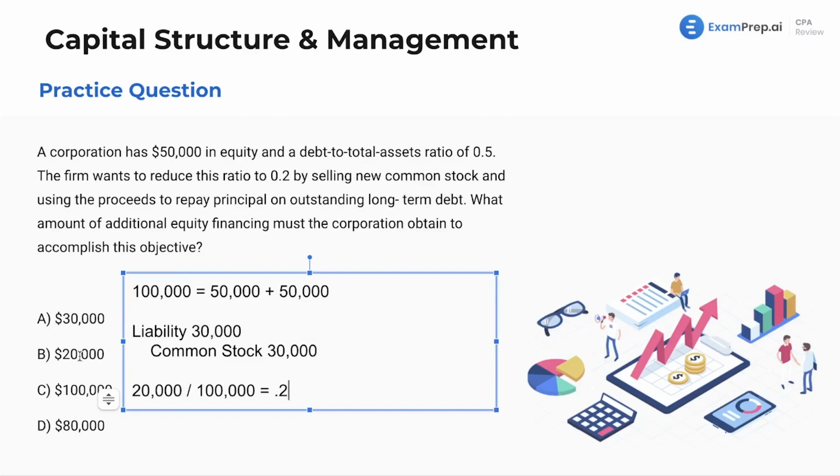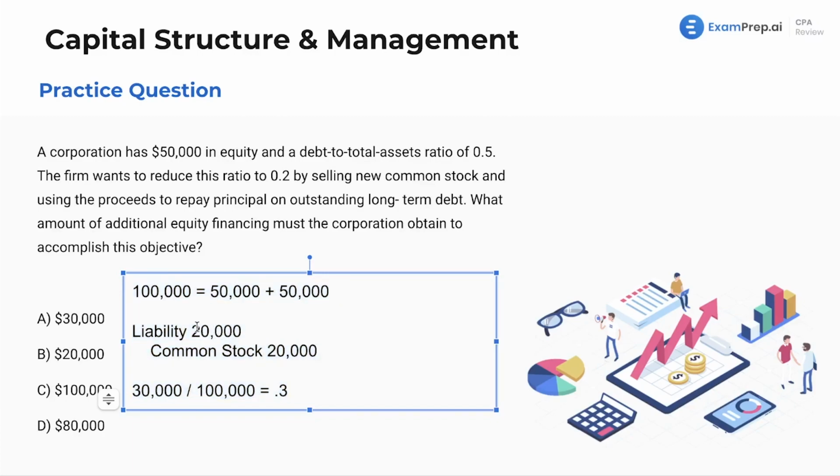But let's just run through the other ones just to show you. So what if we actually do 20,000 instead? This was originally 50. This would bring us to 30, and 30 divided by 100 is 0.3. So not our answer. And to be honest, you can also see that everything else is higher, so it's not going to bring us to that proper 0.2. If we do 100,000, this is actually going to make us go negative, and 80 would make us go negative, so that wouldn't give us our answer either. So final answer here is going to be 30,000.